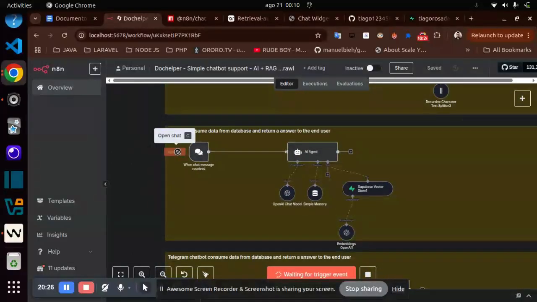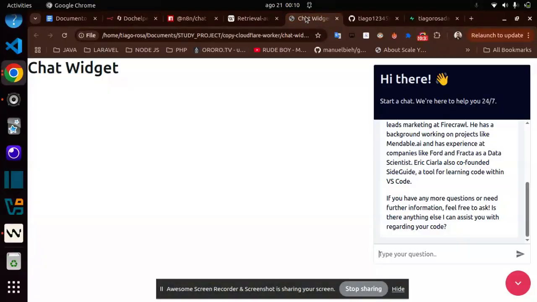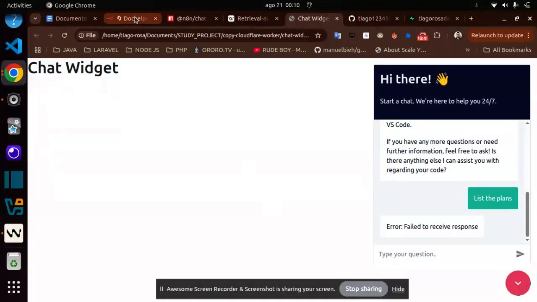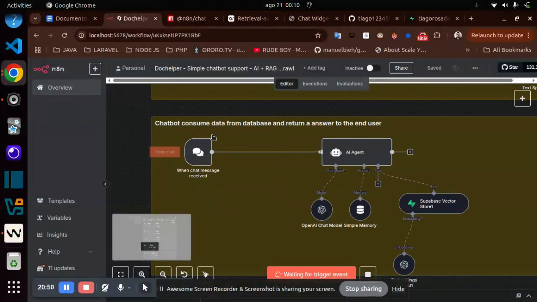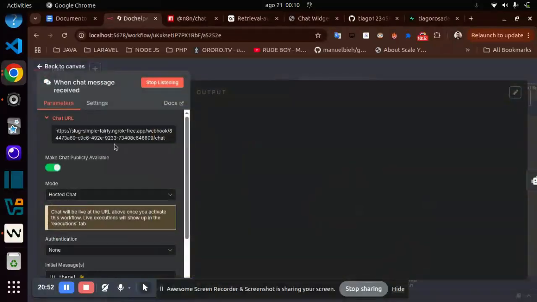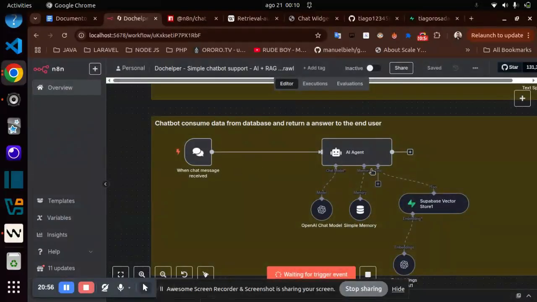This is the chat component. Every time I send a message, like "list the plans," what will happen here? I will receive a request in the link generated by the chat component, and I send this to the AI agent.